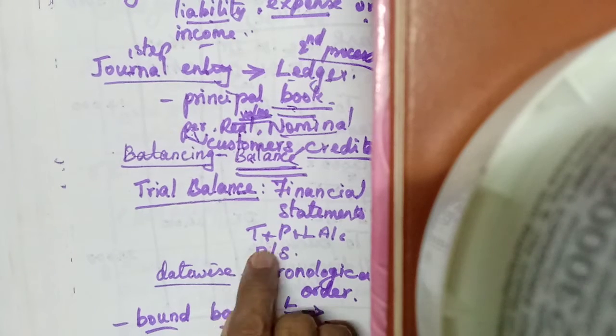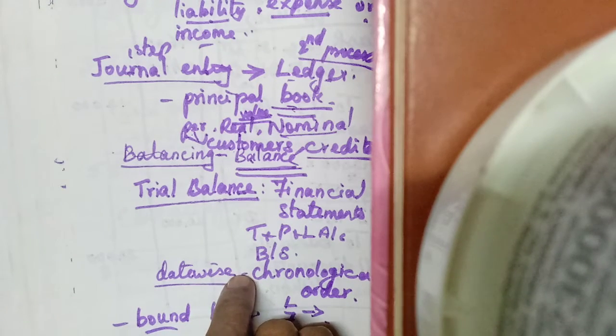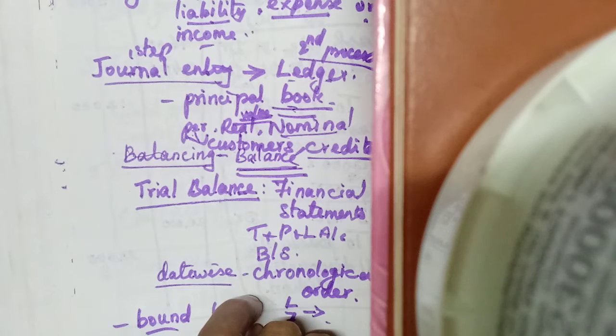So how do we post this in the ledger account? Today if we prepare the journal entries, the transactions will be entered in chronological order of occurrence, but posting and ledger account preparation is based on the account.